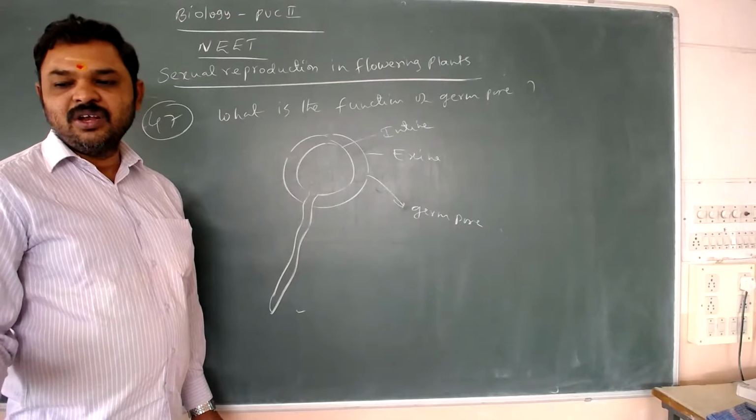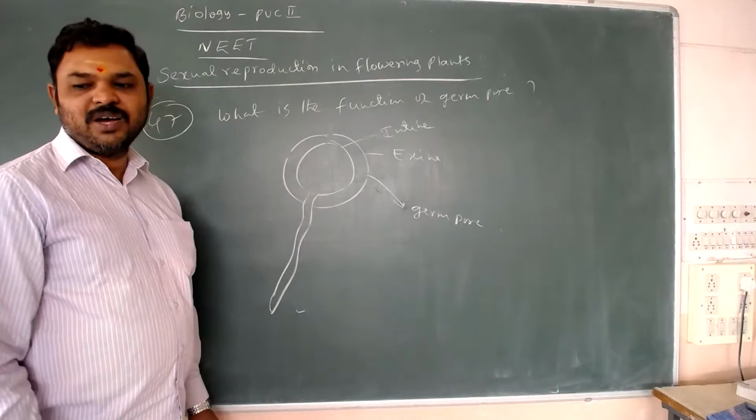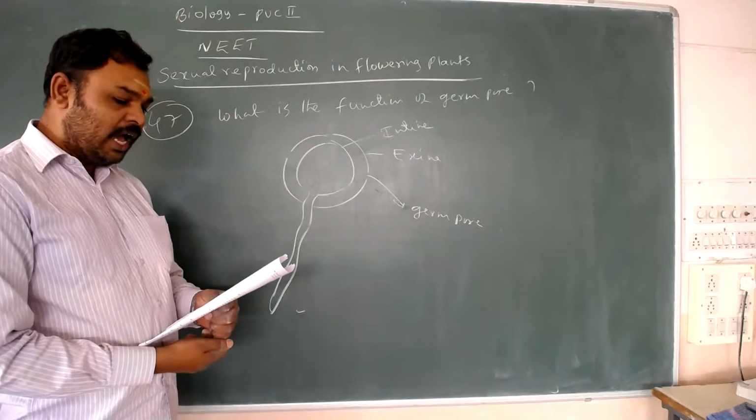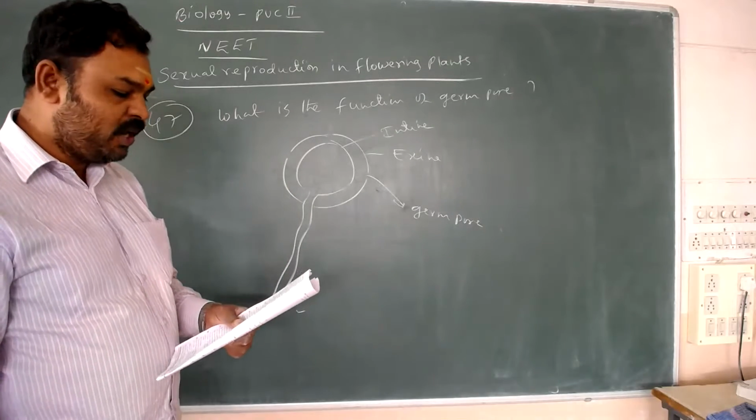Therefore there would be no fertilization, no seed formation, no fruit formation. So the answer is option C, initiation of pollen tube.